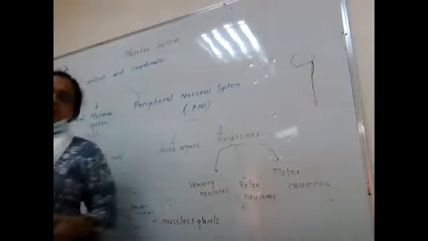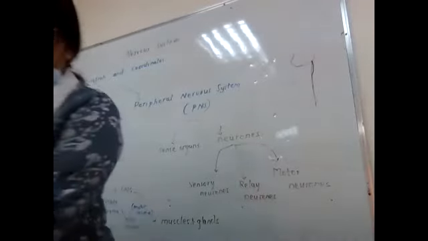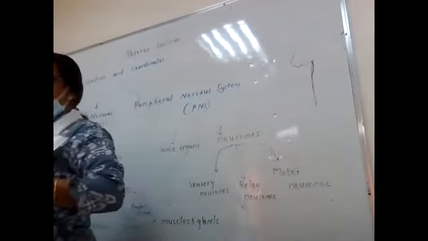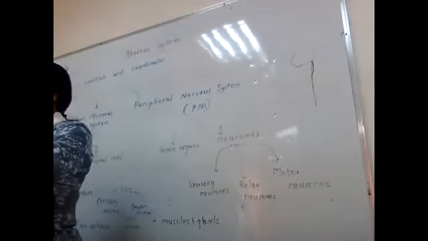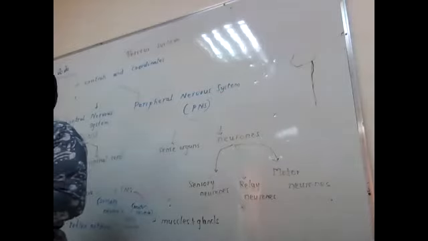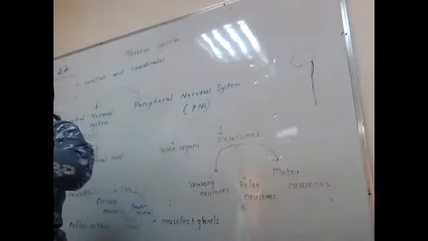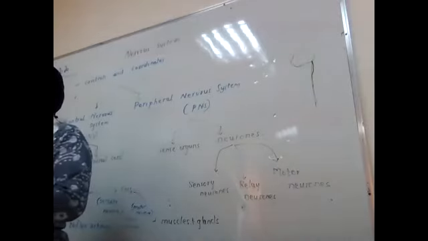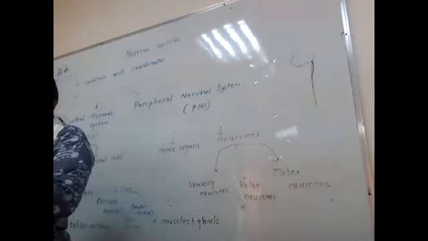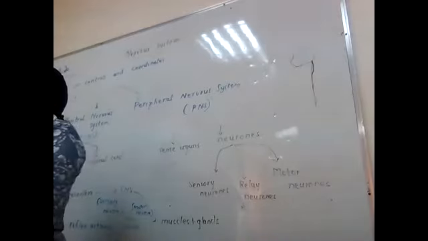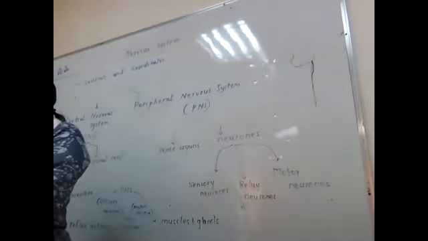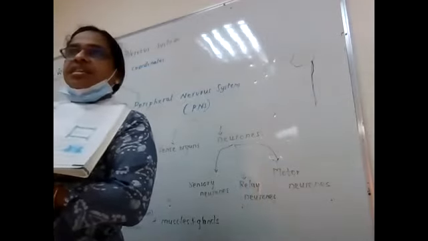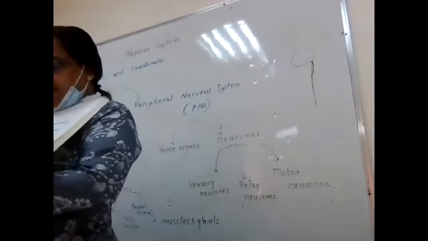Now, if you look at page 163, figure 13.4. This is a representation of a reflex action. Which page? Page 163. Representation of a reflex action. Have you seen? Look here.